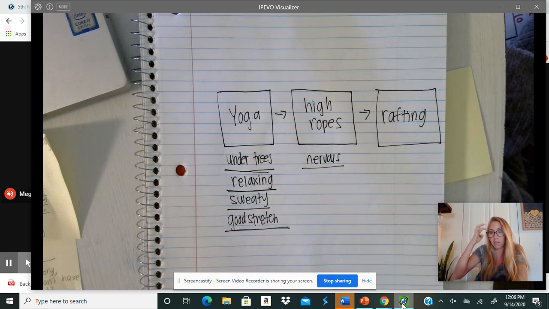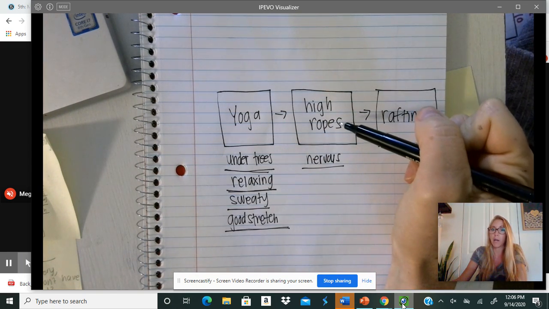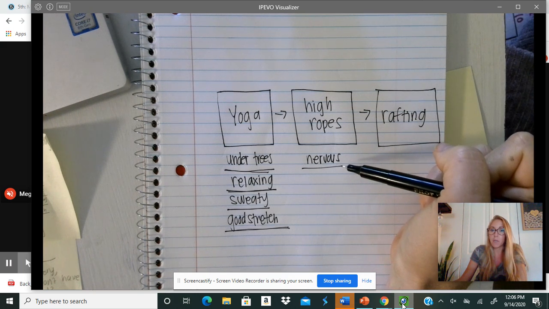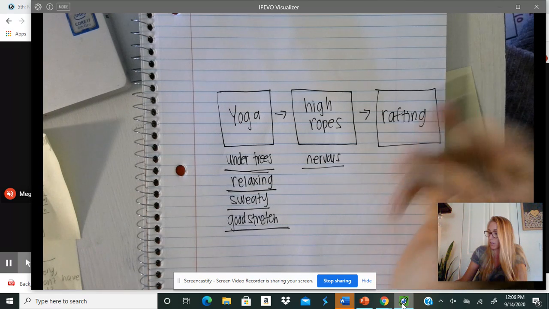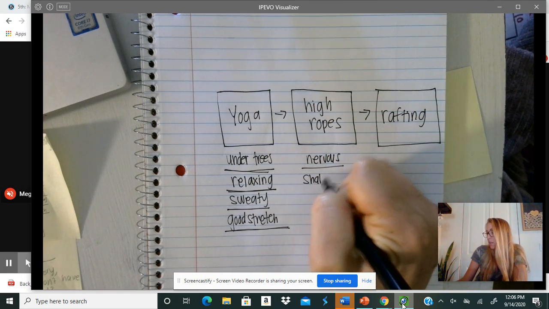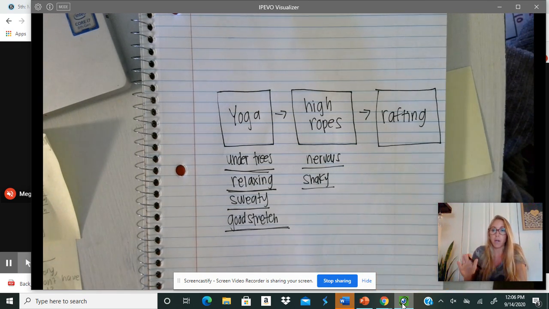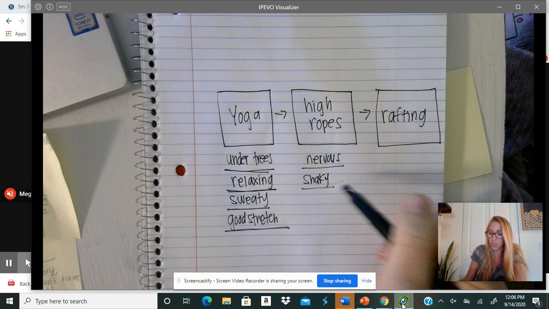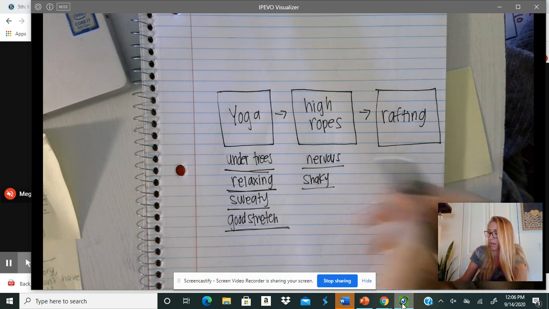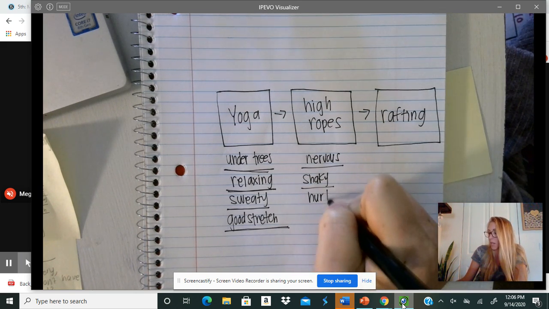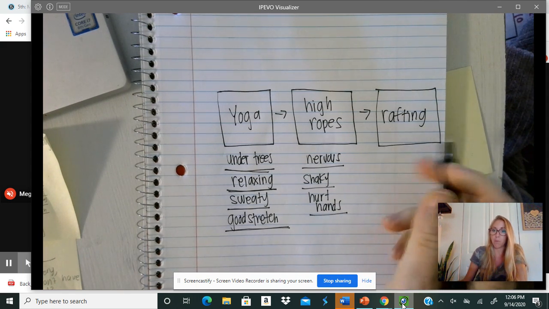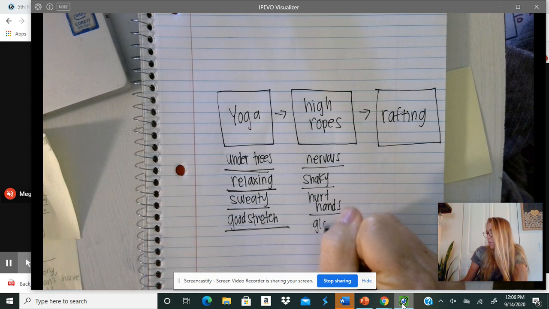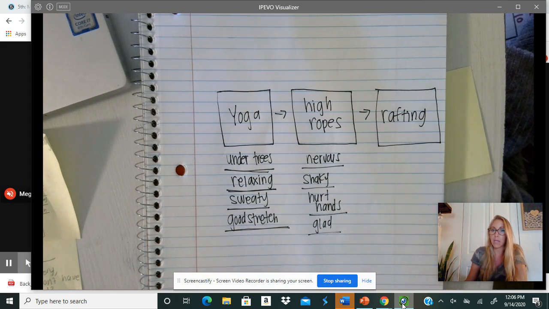So I'm going to create a sentence. The next thing we decided to do was the high ropes course. My husband and his sister had done it before, but I was very nervous. When we first got up the ropes course, my legs were shaking. I hurt my hands, I remember, from holding onto the rope too tight, and I was finally glad at the end.